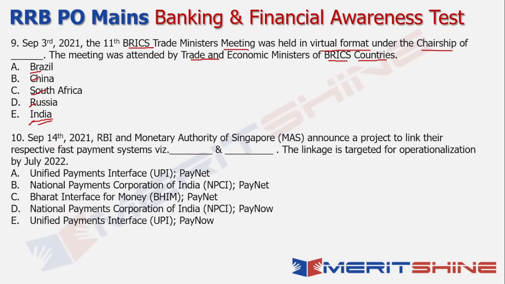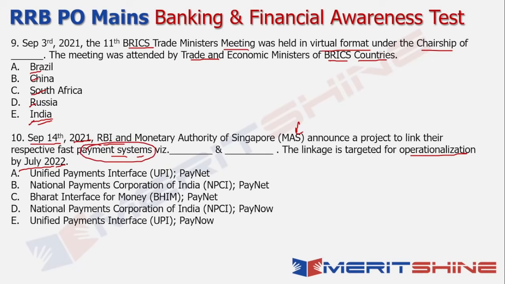Moving on to the next question, we're talking about what happened on 14th of September 2021, when the RBI and the Monetary Authority of Singapore came together and announced a project to link their respective fast payment systems, right? So that is the context. The linkage is targeted for operationalization by July 2022. This is going to be game changing because there are two countries that are coming together and launching something of this sort.